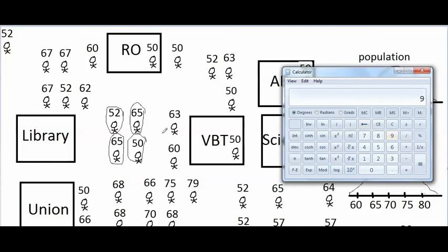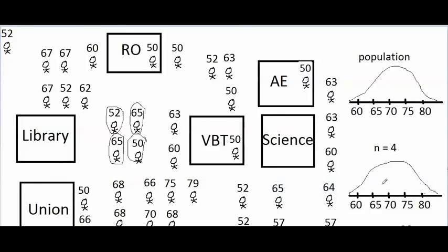If I record these 4 heights and I add them and divide by 4, the mean is 58, which is actually a pretty low average, so it's probably going to be out here somewhere.